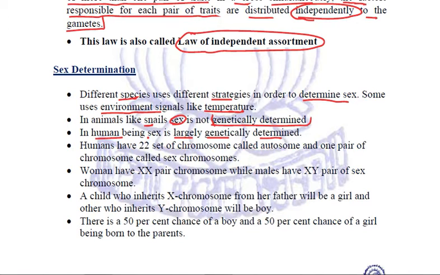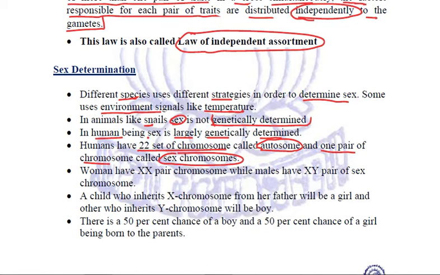In our body, we have 23 pairs of chromosomes, out of which 22 pairs of chromosomes are called autosomes. And there is one pair of chromosomes which is called the sex chromosome, which is different in males and females.